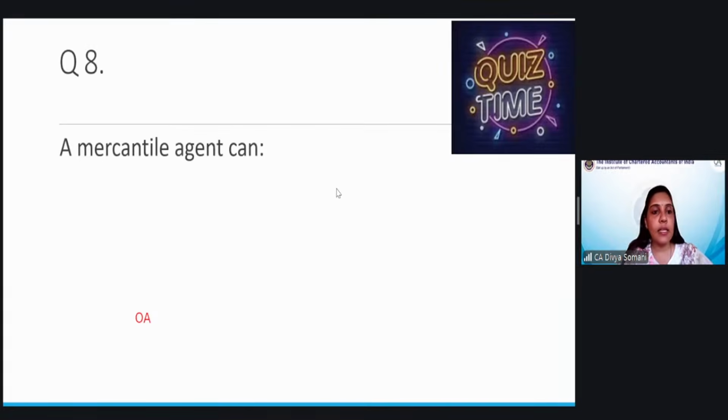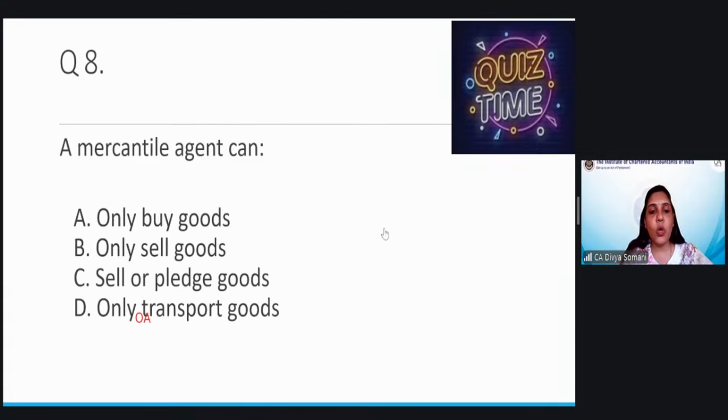Next, question number 8. A mercantile agent can, what can he do? Can he only buy the goods? Can he only sell the goods? Can he sell or pledge the goods? Or can he only transport the goods? See, we have not discussed the rights of a mercantile agent, but normally whatever an agent can do, that is simply the rights of the mercantile agent. So in the Sale of Goods Act, what is the role of a mercantile agent?